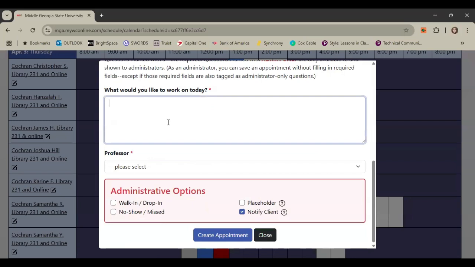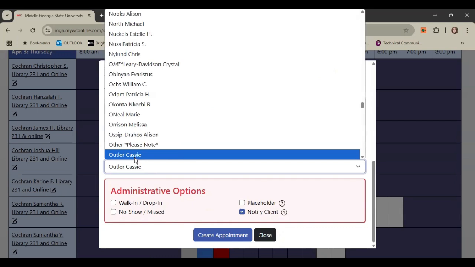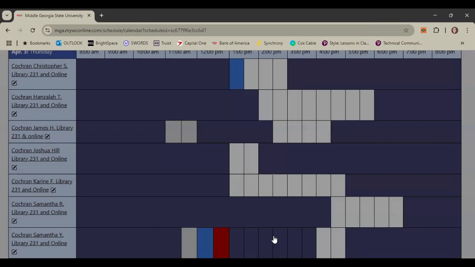It asks what you would like to work on today. If you just say English 1101 research essay, that's fine. They will know what you're looking for. And then professor is me, so you can just type Outler. There I am.